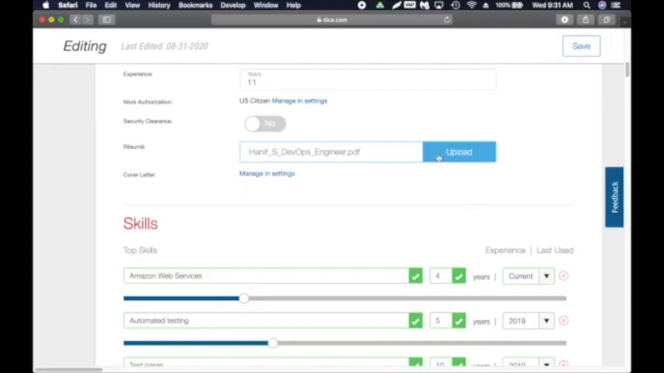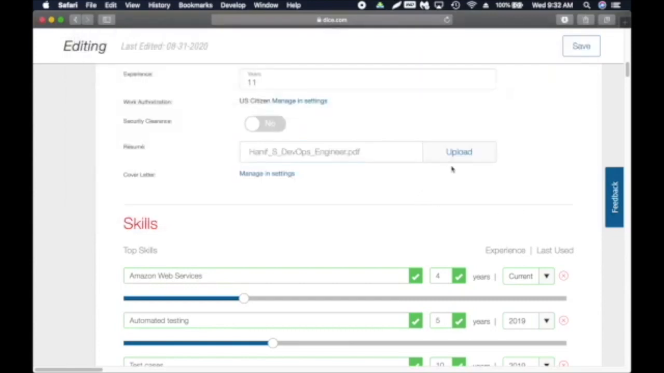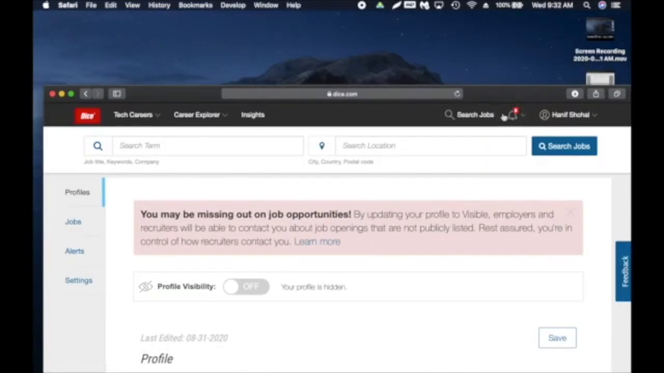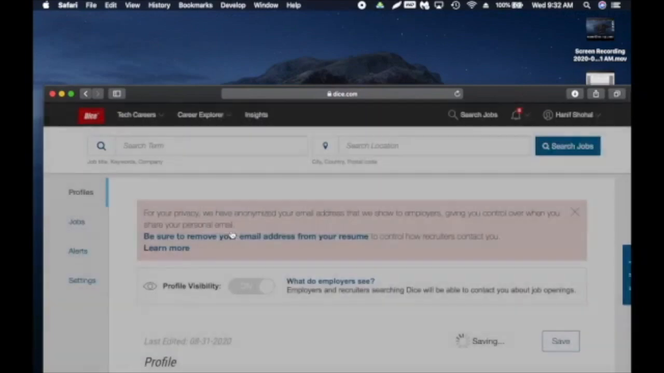So what are you going to do? You're basically going to click on upload and then just go through your documents, desktop or downloads, wherever you have your resume, just select it and choose. And then it will upload it here. After you upload it, this button here will be on. If not, you can click on it and just say yes, so it will turn on.